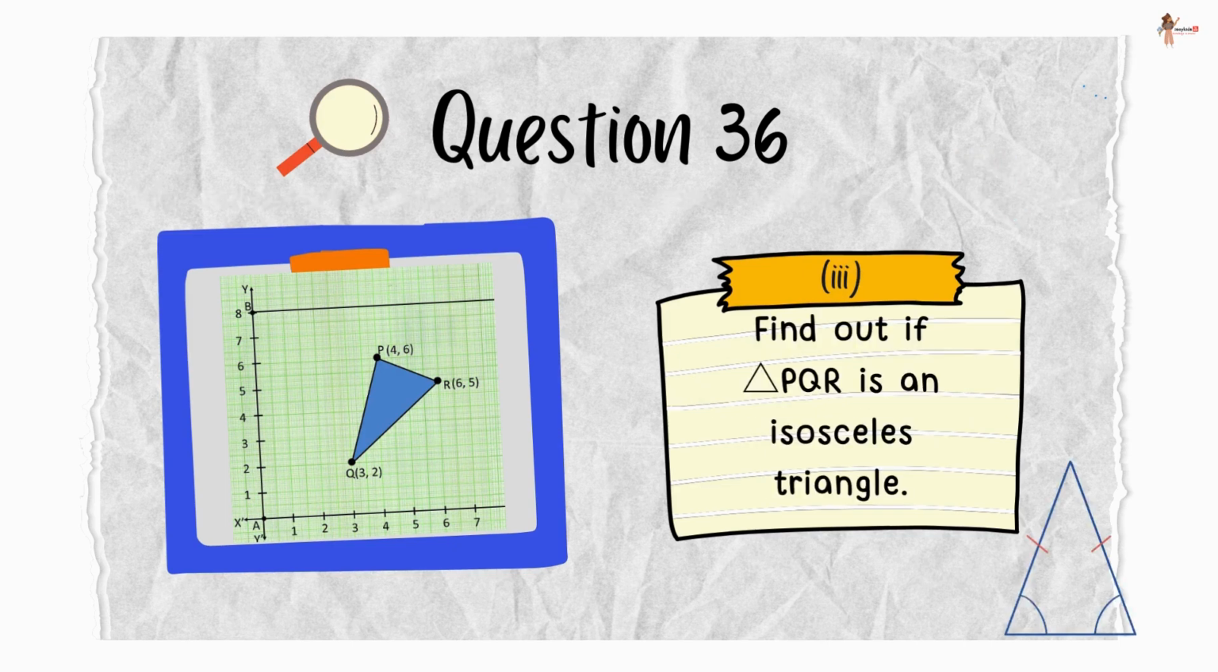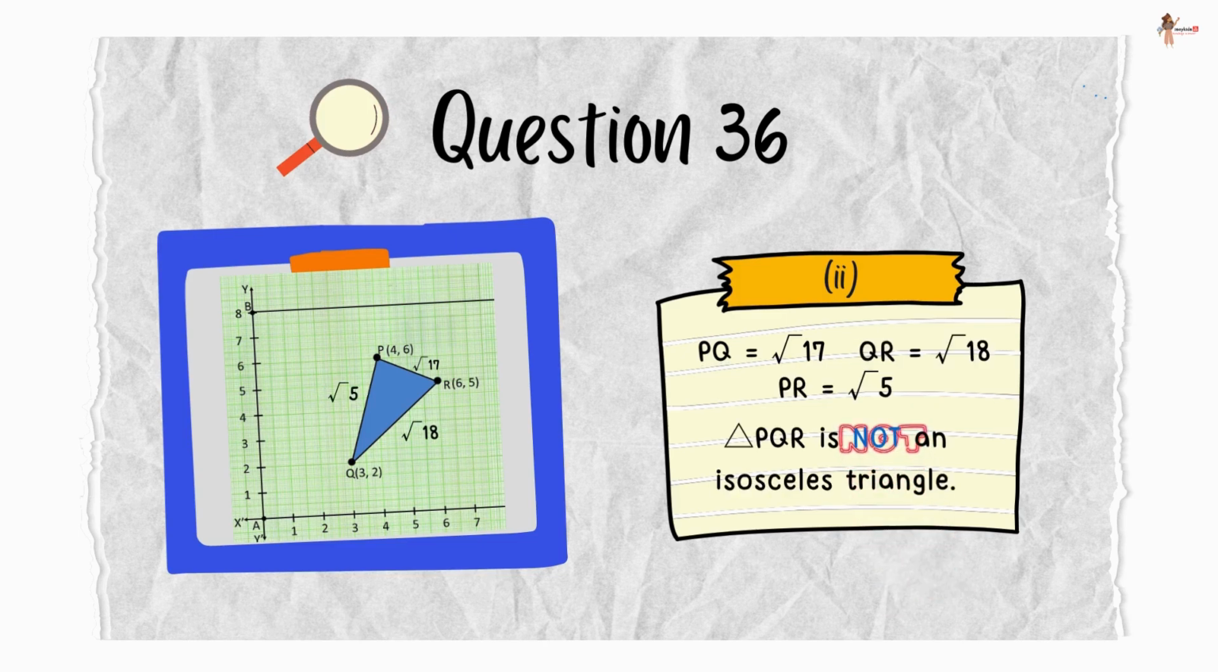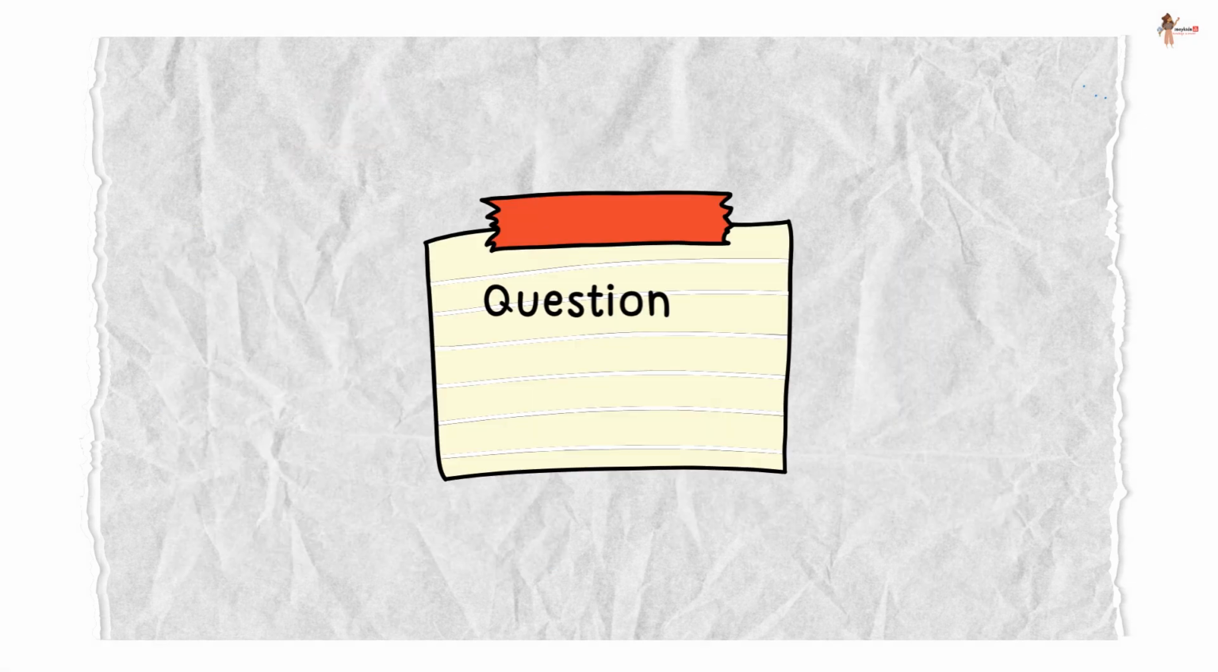Now the last part says find out if the triangle PQR is an isosceles triangle. So we found out that PQ is root 17, QR is root 18 and PR is root 5. Therefore, triangle PQR is not an isosceles triangle.